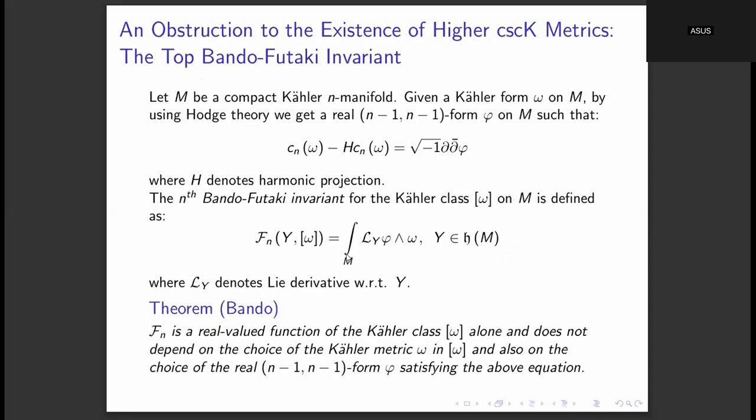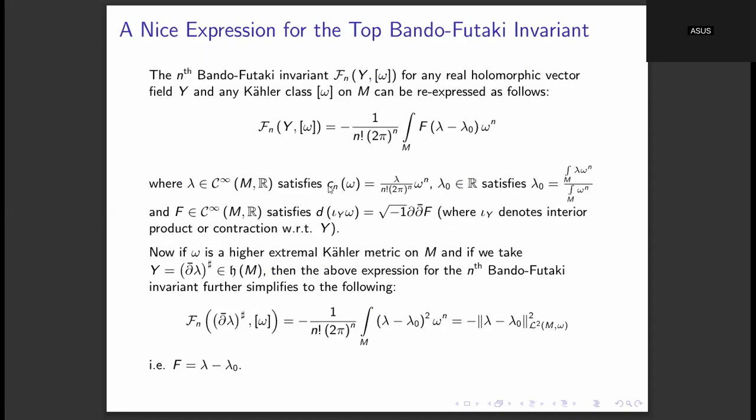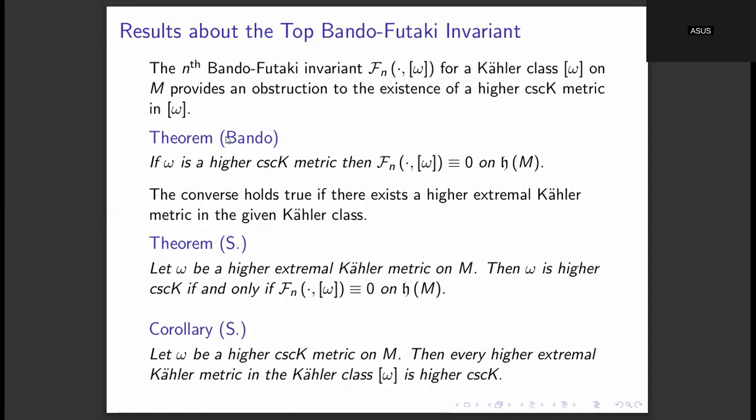Even in the extremal Kähler analog, they studied the Futaki invariant, which gives an obstruction to the existence of cscK metrics. In this theorem of Futaki, it said that if omega is cscK, then the Futaki invariant on the Kähler class will identically vanish. And over there also there was a similar theorem, namely if we are in the Kähler class of an extremal Kähler metric, then we can make the statement if and only if.